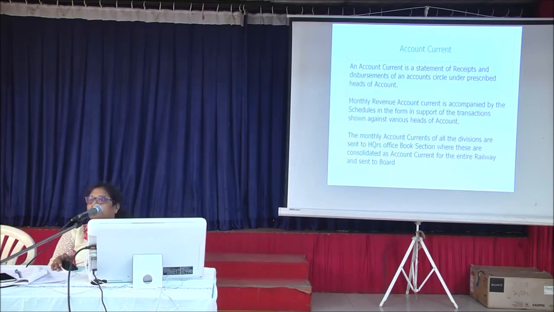Then there is the account current. Account current is prepared by book section. It is just a compilation of expenditure under the various heads. It is prepared monthly. It is prepared both for expenditure as well as for earnings. Actually, account current is just a statement of the government accounting.